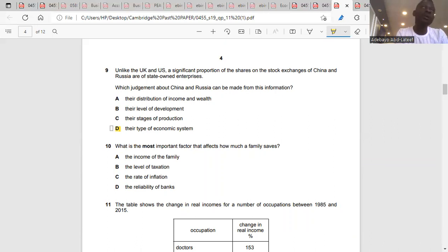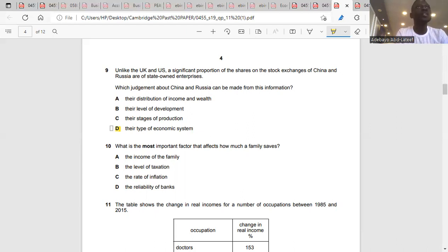When we talk about income, that means the amount of money the family receives. When we talk about the level of taxation, that's what you pay in terms of taxes. The rate of inflation: inflation is the persistent rise in the prices of goods and services in an economy. Prices continue to rise. And the last one, the reliability of banks, is about how banks provide services to you. The most important is A.